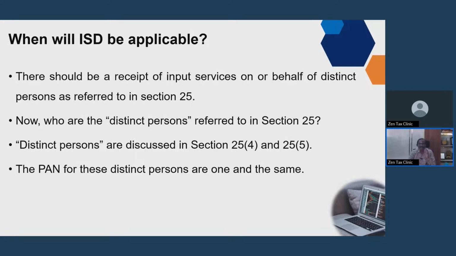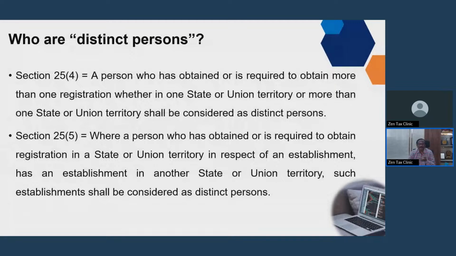Because PAN is the basic mandatory document required for getting a GST registration, and it is one and the same for the distinct persons. So what is 25 subsection 4? It speaks about a person required to obtain more than one registration.